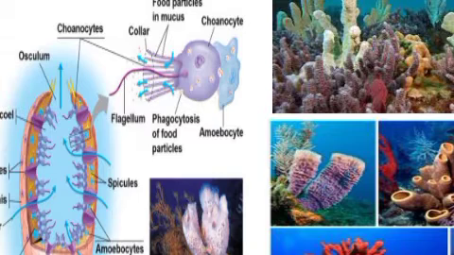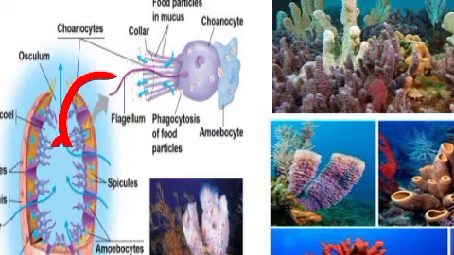Through the ostia it enters, it circulates through the cavity called spongiocele, and it comes out through the osculum. Okay, so when the water is transported, it is helpful in collecting the food, that is food gathering, respiratory exchange, and removal of waste. So when the water is circulating like this, and when it goes outside, the water enters here,